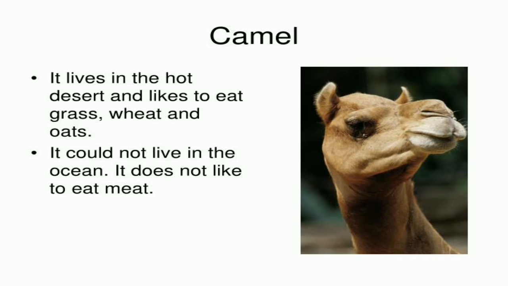But it could not live in the oceans. It does not like to eat meat. So the camel lives in a hot desert and likes to eat grass, wheat, and oats.